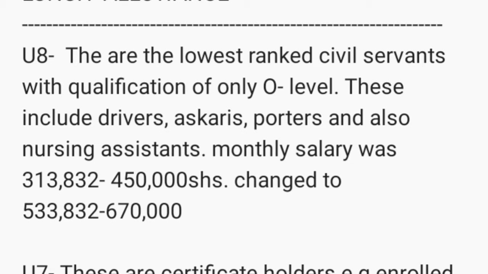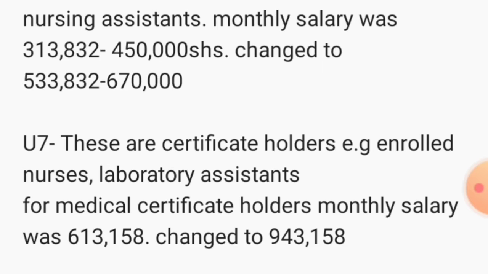And under these, we have basically nursing assistants and all others who fall below U8. But the majority of them are nursing assistants, drivers who are associated with health, cleaners, and porters who are associated with health workers. So let's move to the certificate holders under U7.